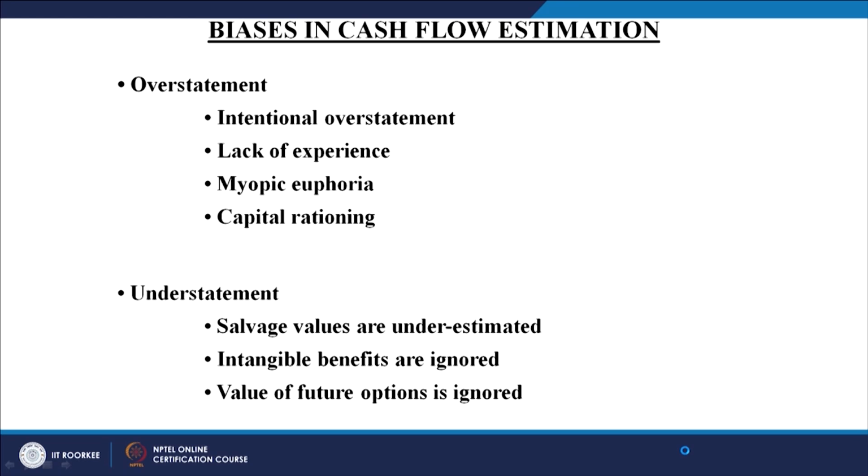Similarly, if there is overstatement, there is a possibility of understatement also. And in case of understatement, why do we understate? Number 1, salvage values are underestimated. In the previous case we have seen that the machine purchased for 16 lakh rupees and used for 5 years will be sold for half of the price, 8 lakh rupees, or the first machine which was purchased for 4 lakh rupees, the salvage value will be 160 lakh rupees.